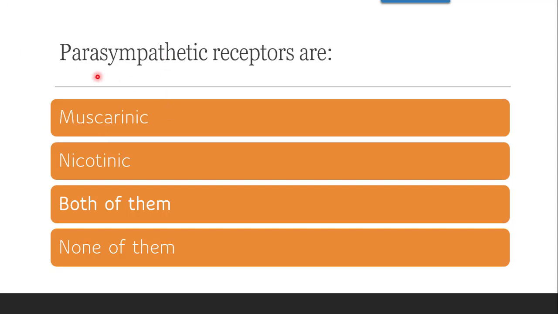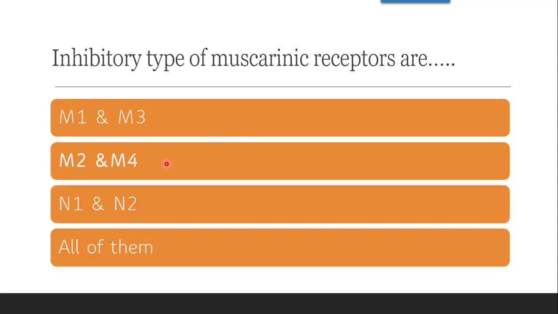Next question is, parasympathetic receptors are, whether they are muscarinic, nicotinic, both of them or none of them. The correct answer is both of them, muscarinic receptors as well as nicotinic receptors. Inhibitory types of muscarinic receptors are, whether they are M1, M3, M2, M4, N1, N2 or all of them. The correct answer is M2 and M4.